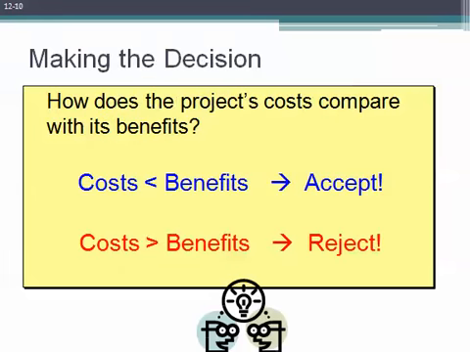But again, at the end of the day, a capital budgeting decision is simply a decision that compares the costs of a project with its future benefits. And if the benefits are greater than the cost, we'll accept the project. But if the costs are greater than the benefits, we will reject the project. And again, we're going to focus now, the rest of the chapter, on how exactly we want to measure those costs and benefits.